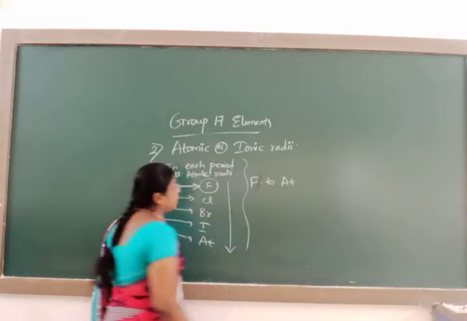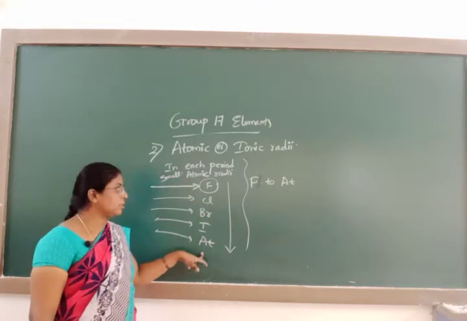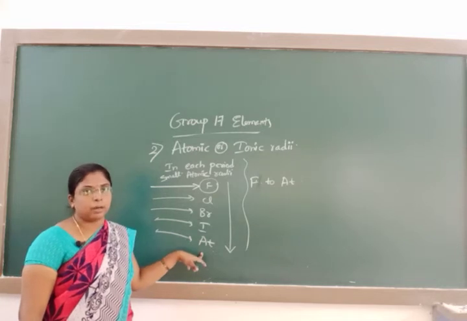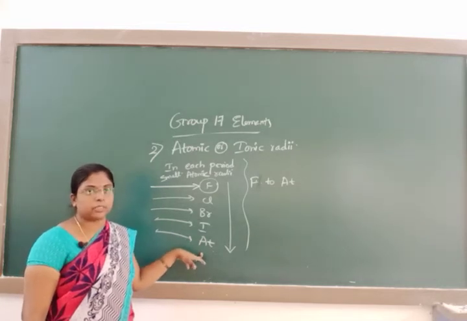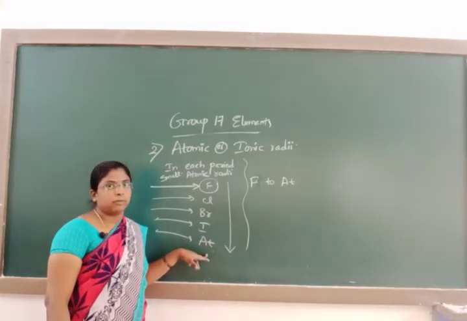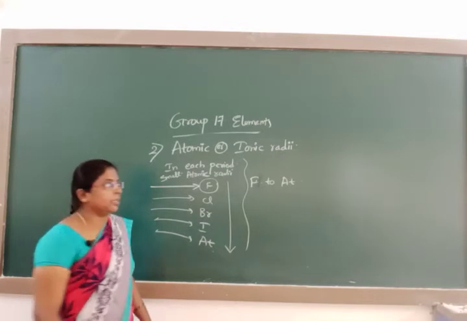If you see these elements down the group, from fluorine to astatine, what happens? As you move down the group, the atomic number increases, the principal quantum number increases, and the number of shells increases, which in turn increases the atomic and ionic radius.